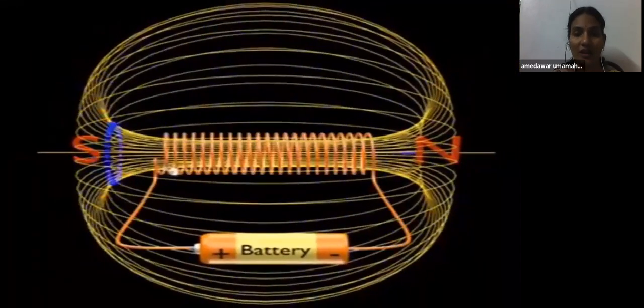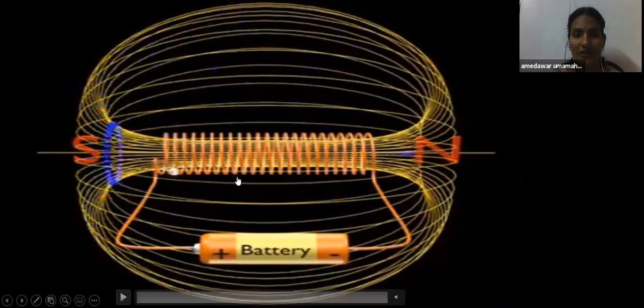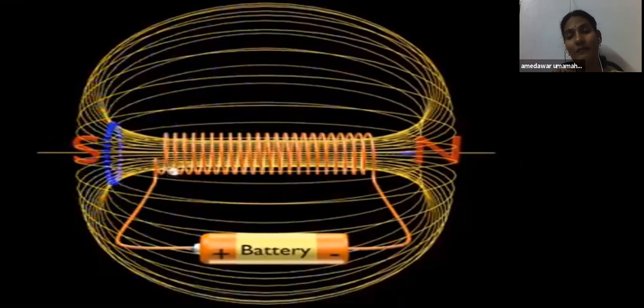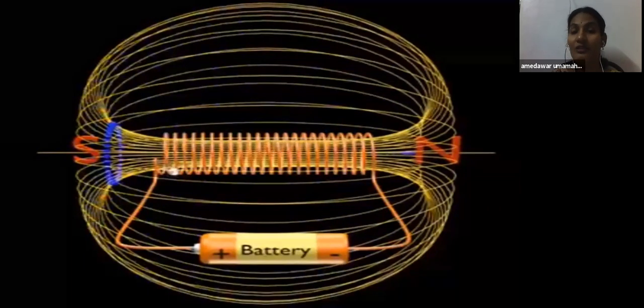So inside the solenoid, you can observe, there is a strong, uniform magnetic field. It is completely uniform and parallel to the axial line. A very strong field can be produced inside the solenoid. If you increase the current strength in the solenoid, then the magnetic field strength also increases.